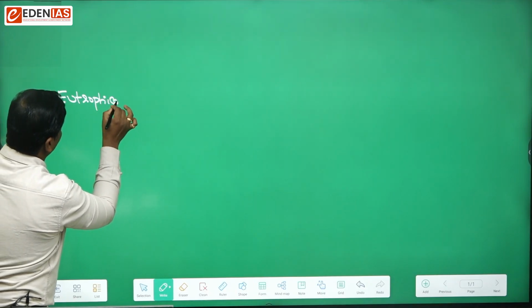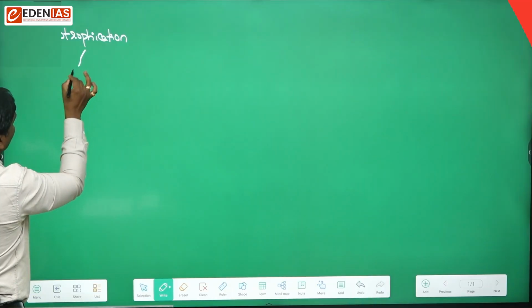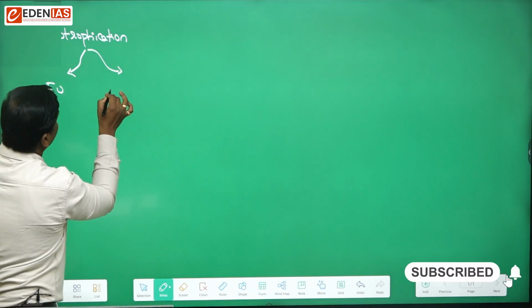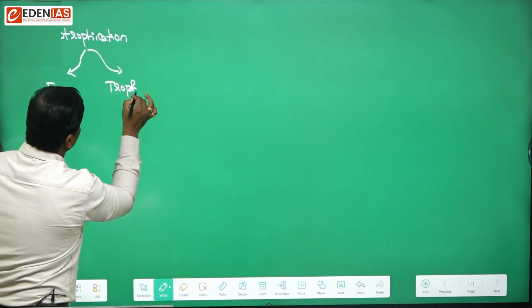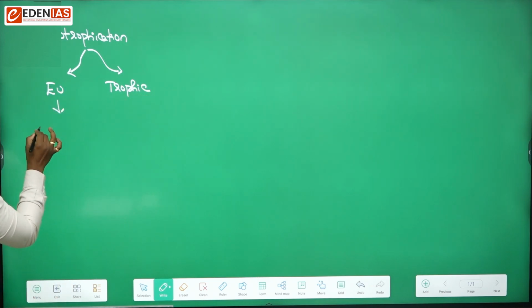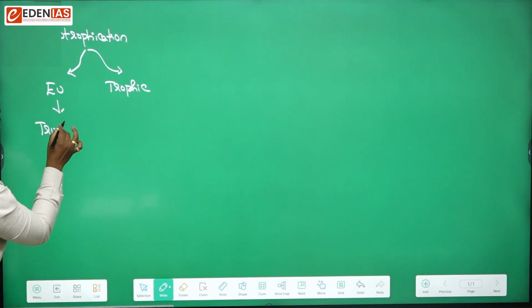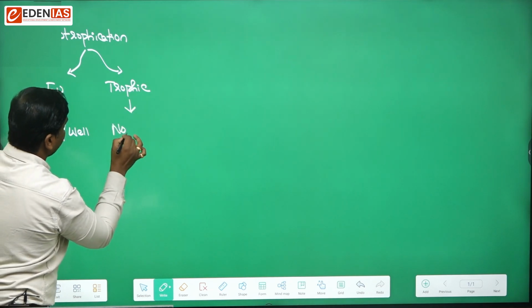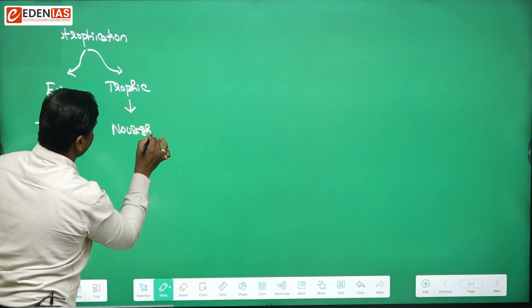Eutrophication. So what do you mean by eutrophication? It is usually made up of two words: one is eu and the next one is trophic. So what do you mean by eu? Eu means true, or well, and trophic means nourishment or nutrients.